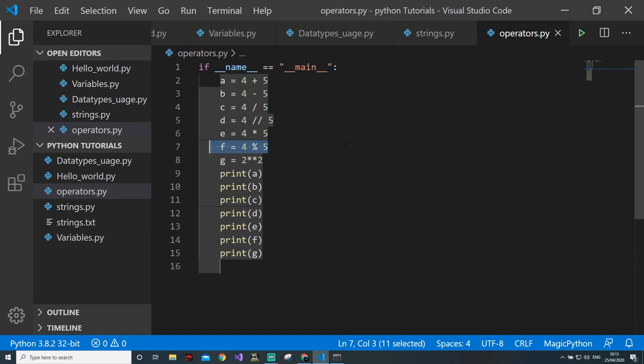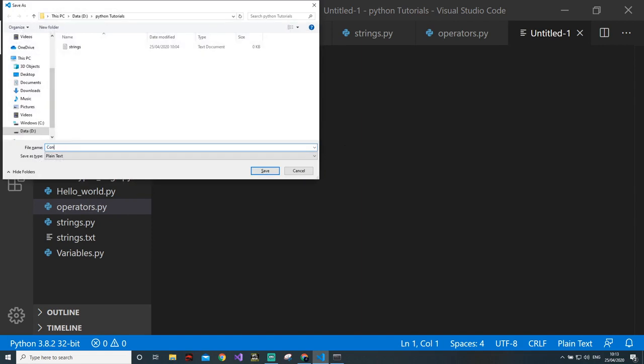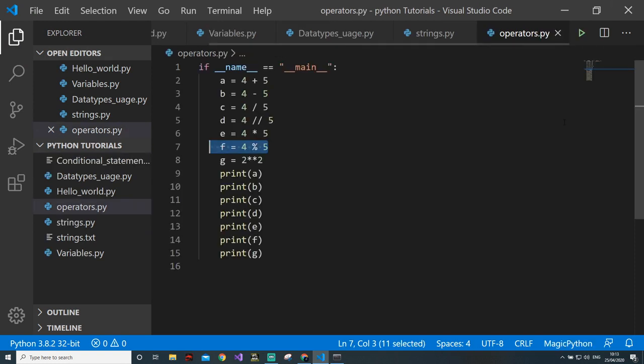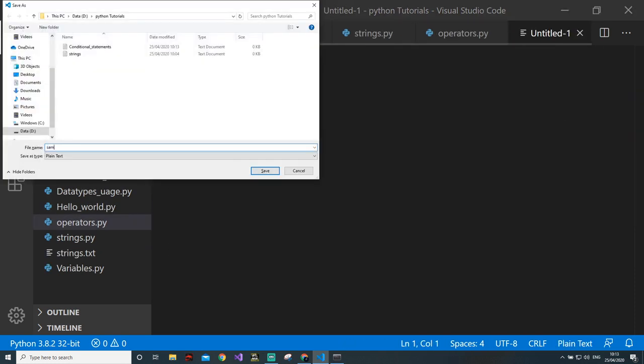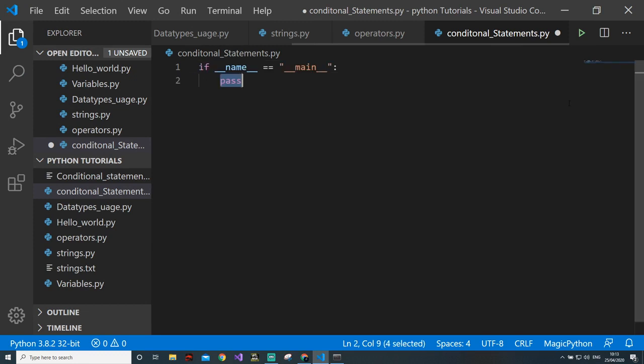Now we are going to the conditional statements. We'll create a new program, and this is very important because if you want to do competitive programming, conditional statements and loops are used widely. I have created a program named conditional statements.py. Now we will create our main. As conditional statements, we have if, else if, and all these things.